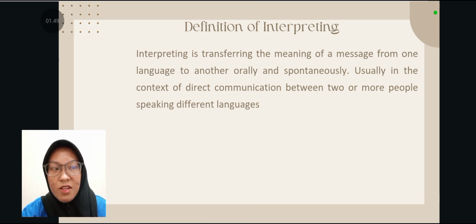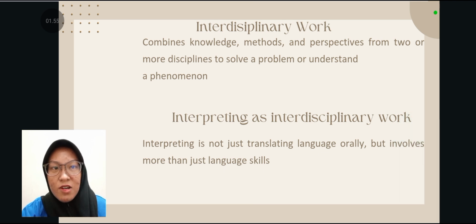Interpreting is transferring the meaning of the message from one language to another orally and spontaneously. Interdisciplinary work combines knowledge, methods, and perspective from two or more disciplines to solve a problem or understand a phenomenon. Interpreting as interdisciplinary work is not just translating language orally, but involves more than just one language skill.